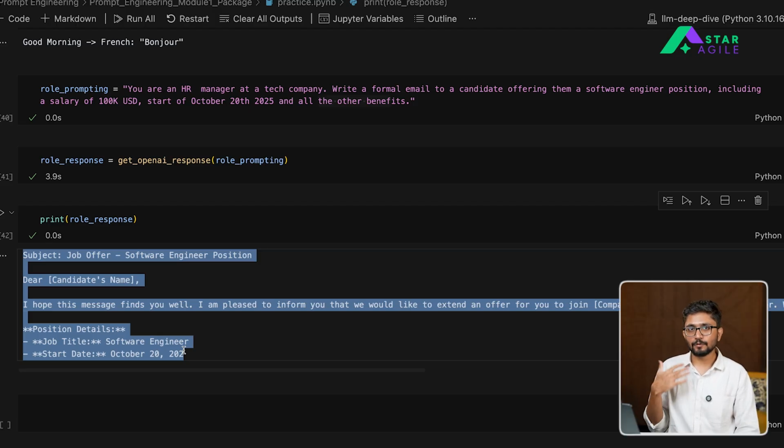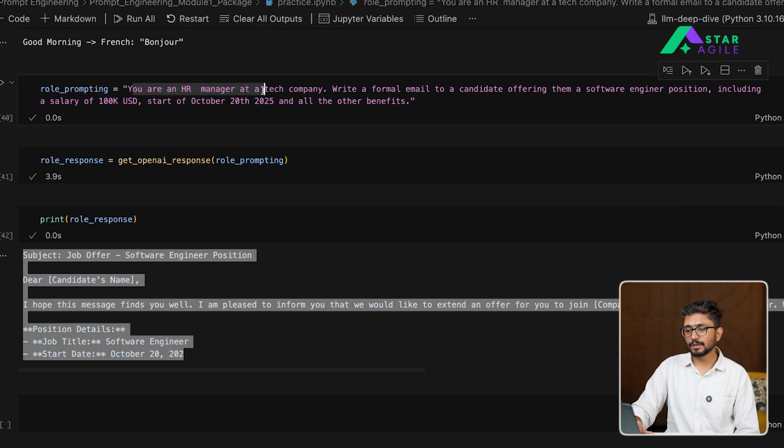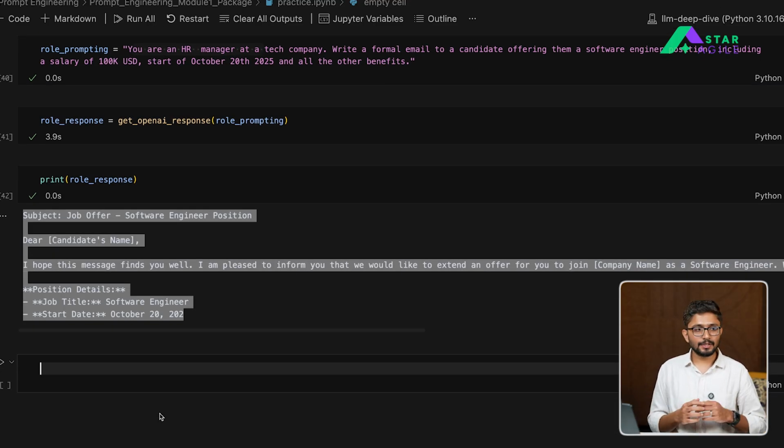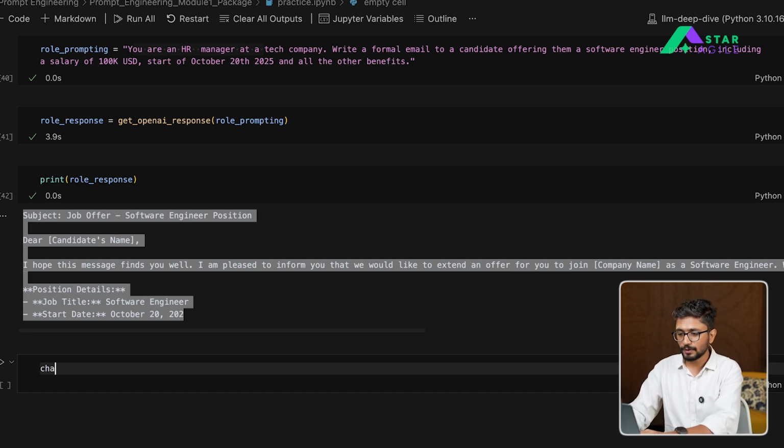So that's the basic idea of role prompting, wherein you assign your prompt a role which your model is supposed to behave as, or use it to answer questions in that specific format. The second example is prompt chaining, right? In the case of prompt chaining, the idea is to assign steps that the model is supposed to take in order to generate the output. So let's create a chained prompt.